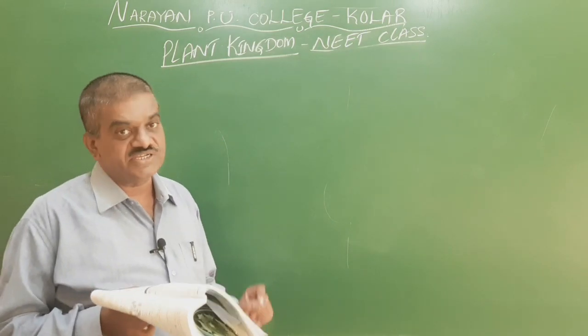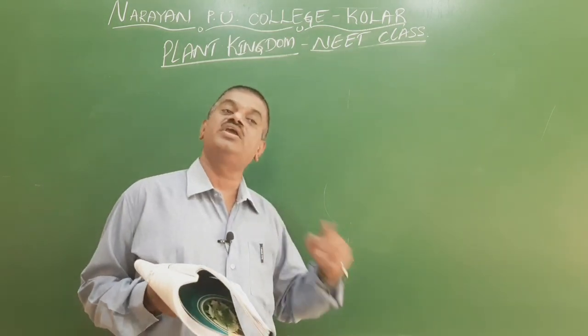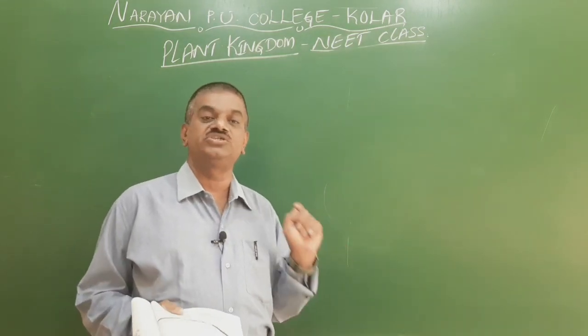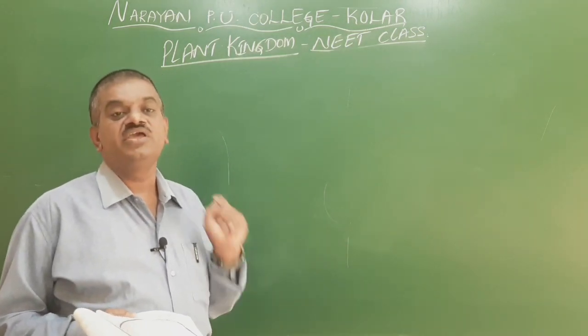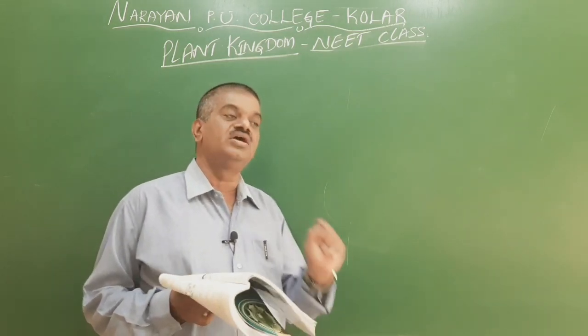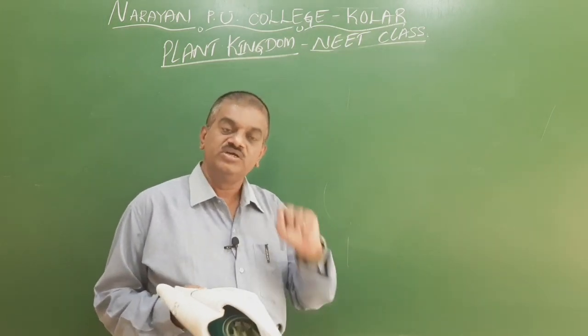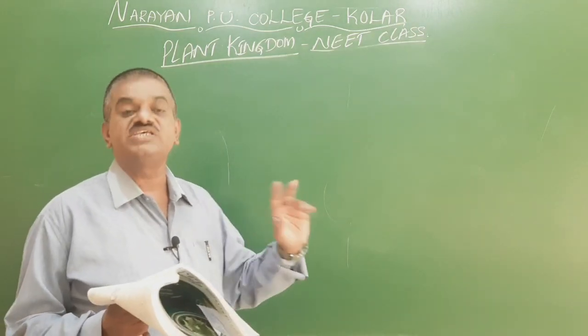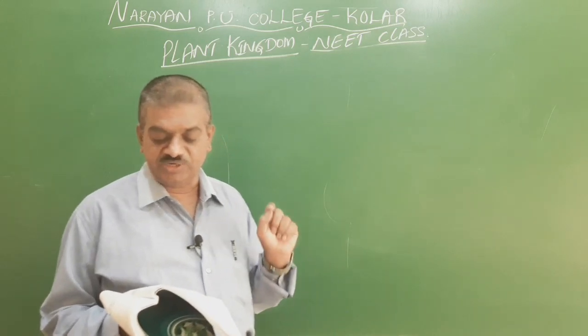Through the lenticels, algae or fungi enter and help in the formation of coralloid roots in the cortex region of the root. The algal layer is formed and converts into the coralloid root. In this coralloid root, there is a symbiotic association between.